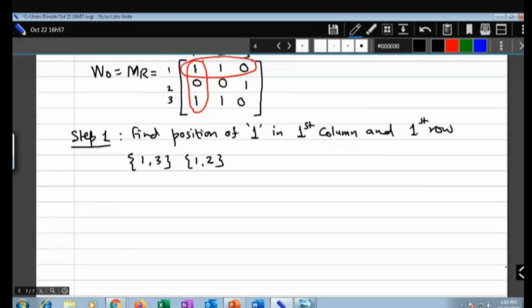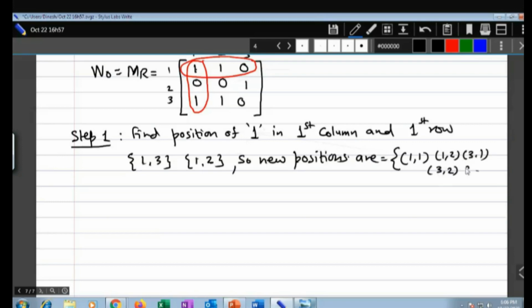Now listen carefully. The new positions are, you will do a cross product of this. So it will be (1,1), (1,2), (3,1), and (3,2).